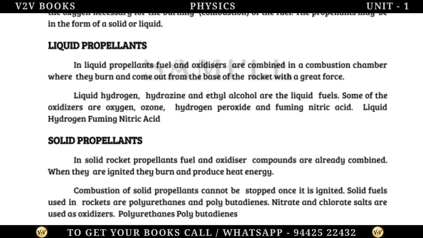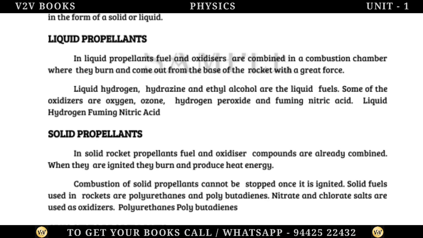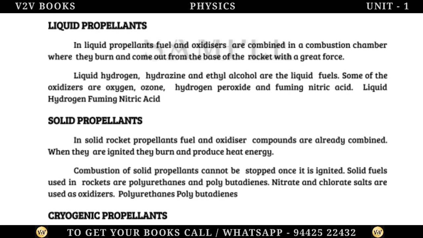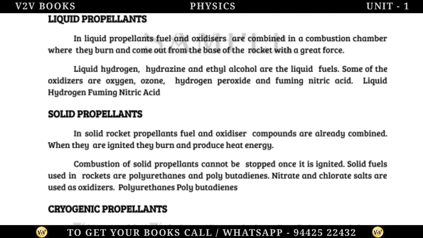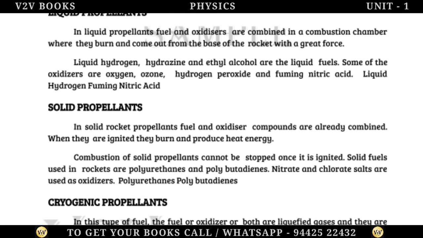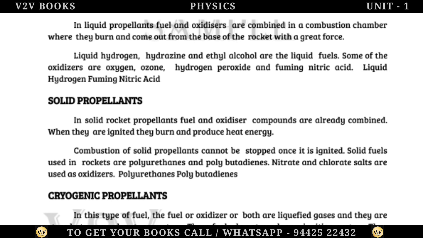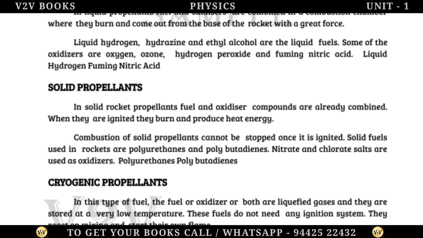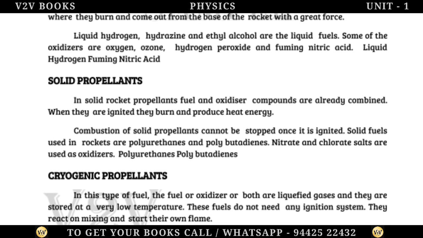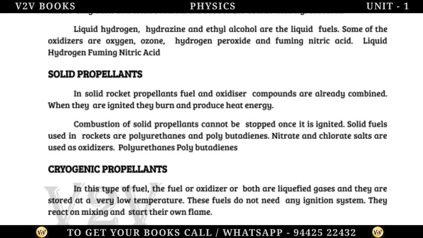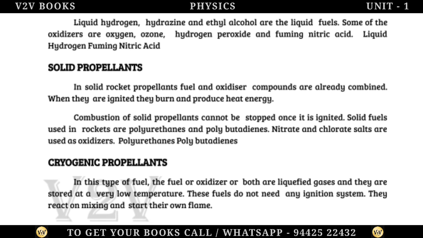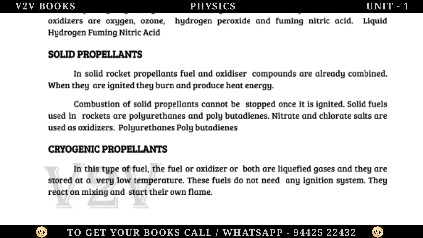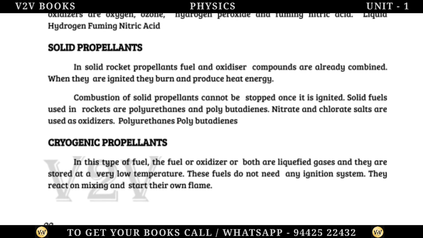Solid propellants. In solid rocket propellants, fuel and oxidizer compounds are already combined. When they are ignited, they burn and produce heat energy. Combustion of solid propellants cannot be stopped once it is ignited. Solid fuels used in rockets are polyurethanes and polybutadienes. Nitrate and chlorate salts are used as oxidizers.